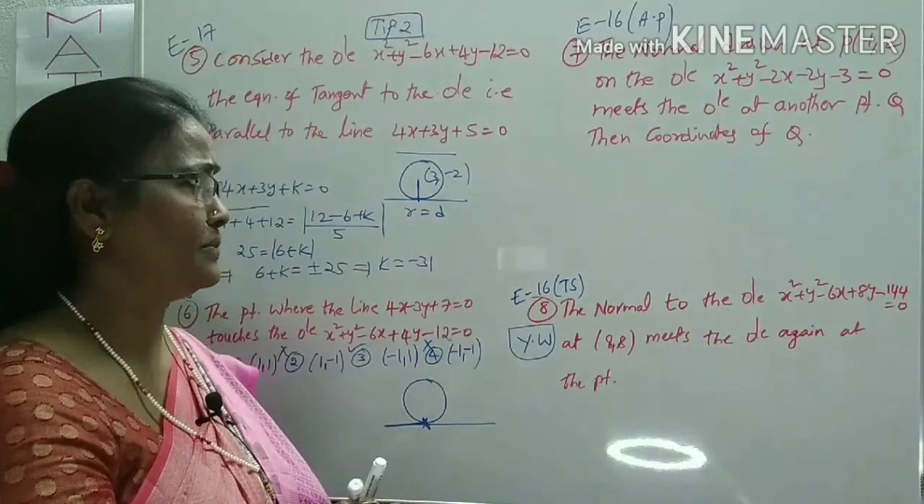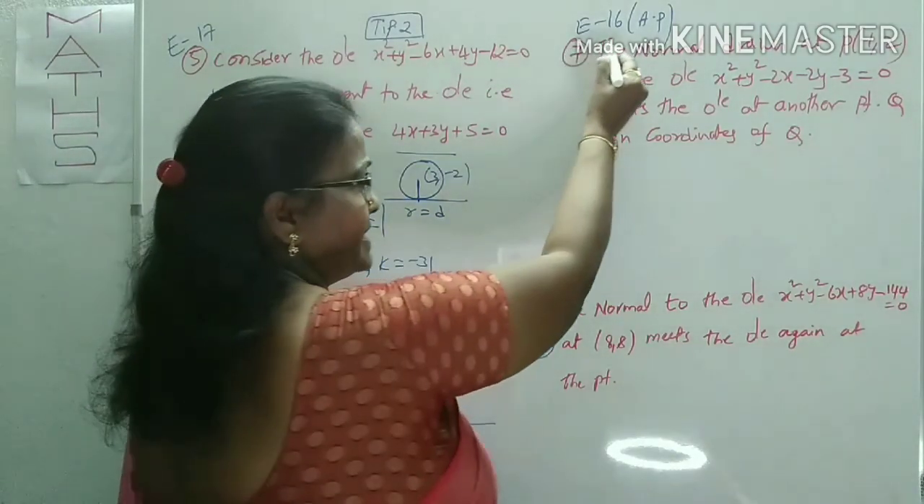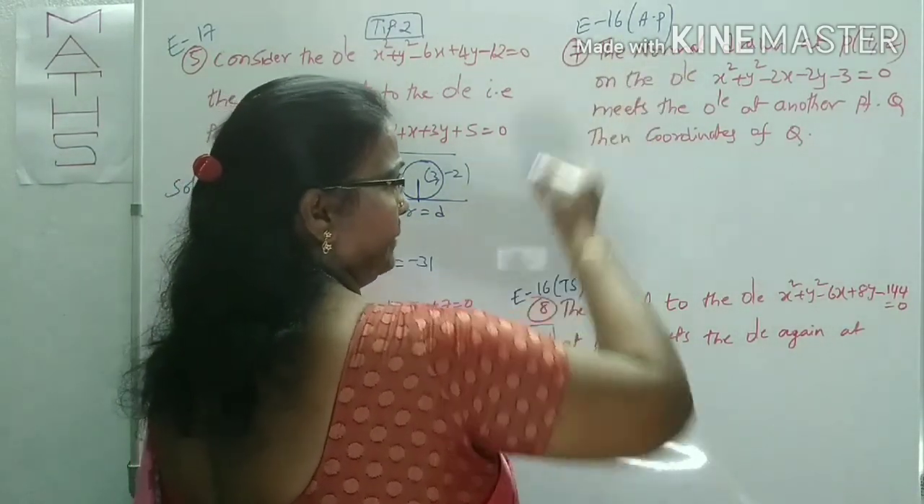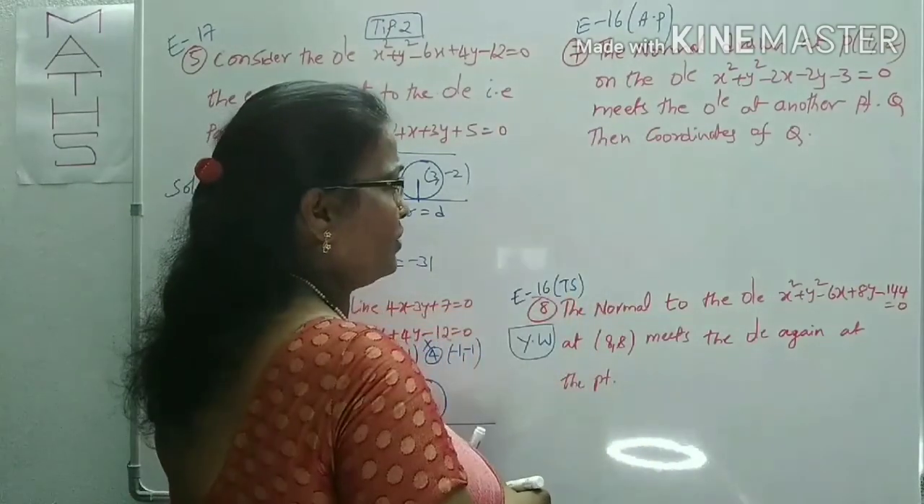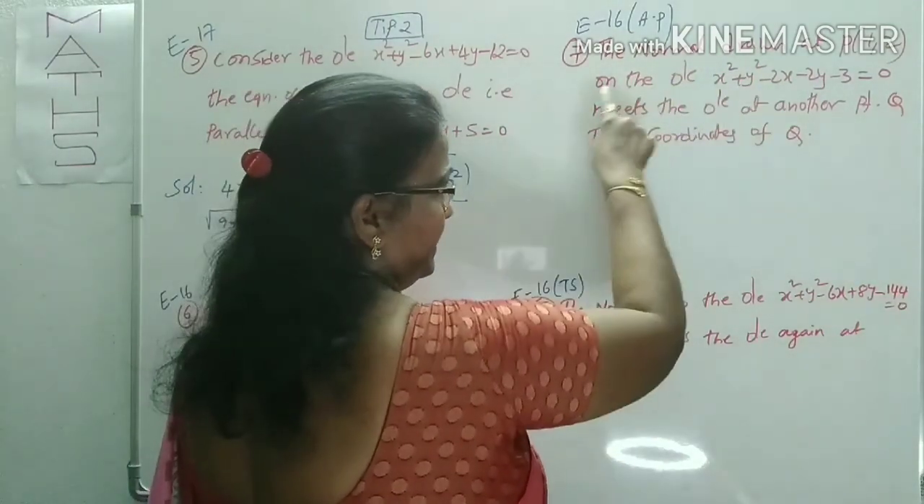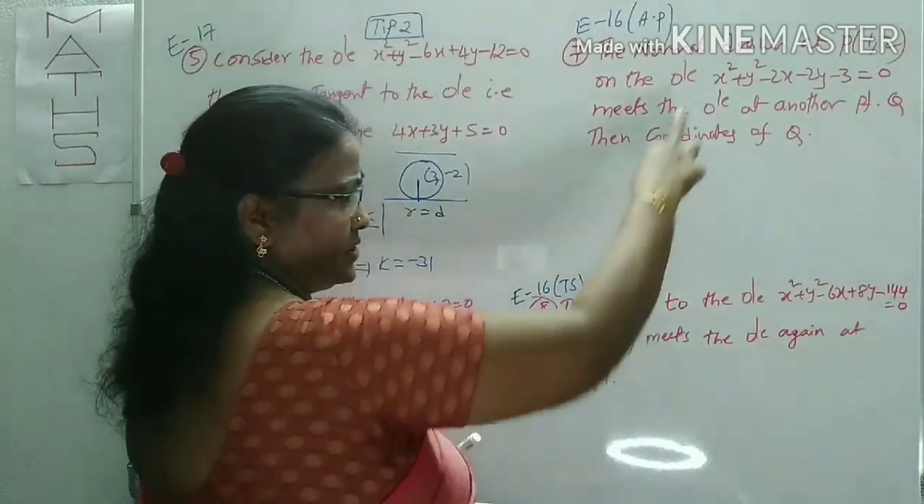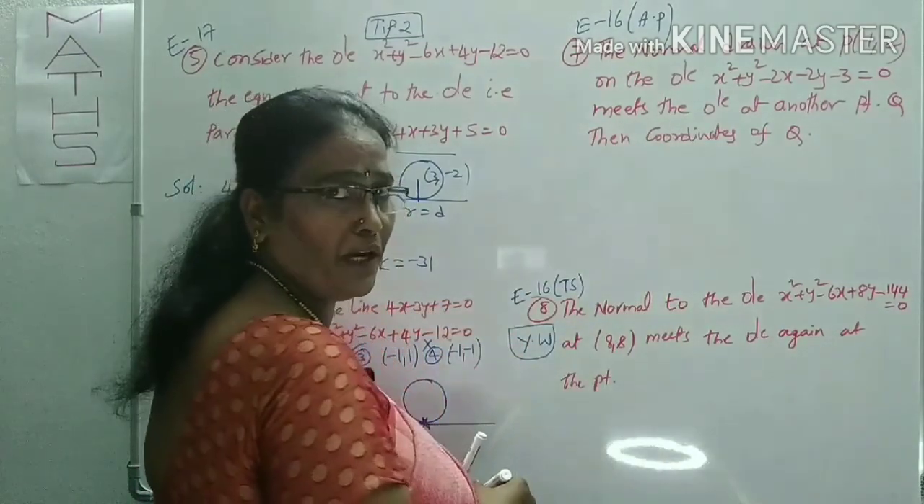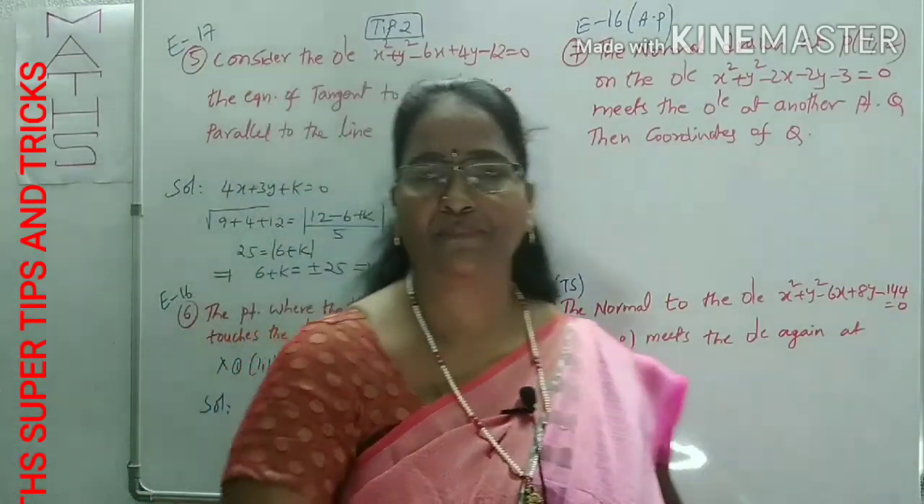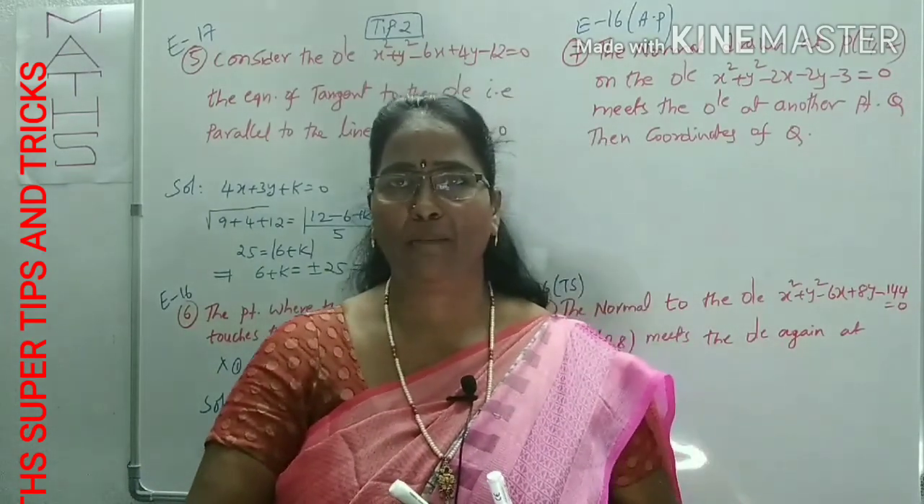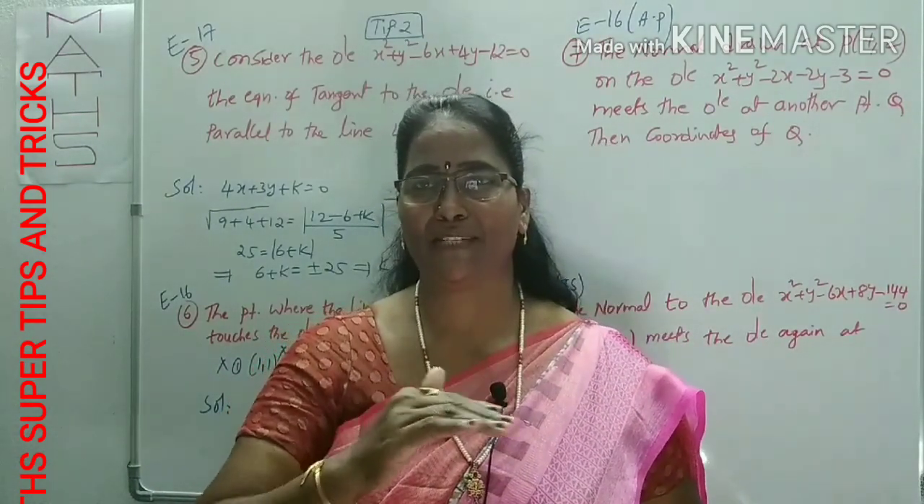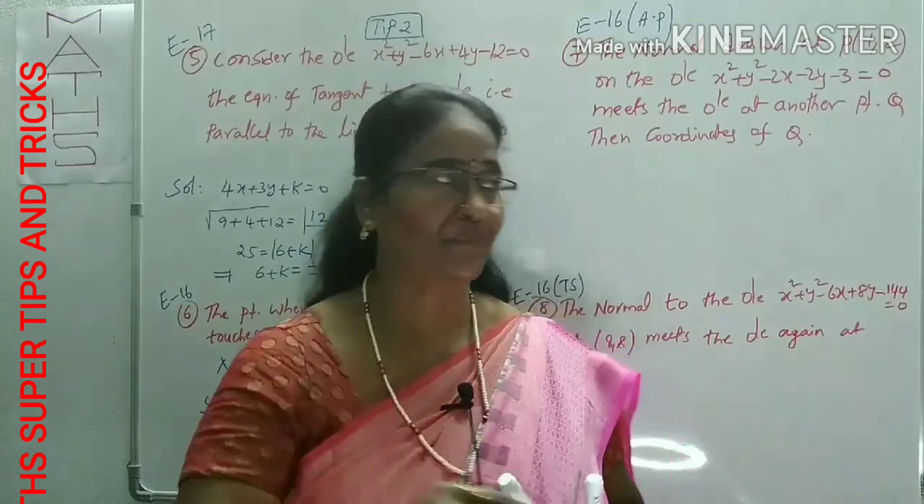Now what is the next question? It is given, MSET 2016 in the AP state. What is the question I am reading out? The normal drawn at P(-1, 2) to the circle meets the circle at another point. You know what is the meaning of normal? Normal is the line perpendicular to the tangent, and in the case of a circle it must be passing through the center.